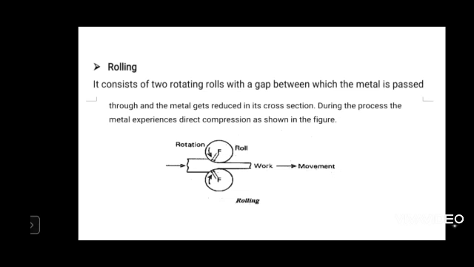At the entry stage it is subjected to direct compression. Because of direct compression, thickness will be reduced. Because of the reduction in cross section, the length of the component will increase. As I told you, there is no loss of volume here. As the thickness reduces, the length of the sheet or slab will increase.